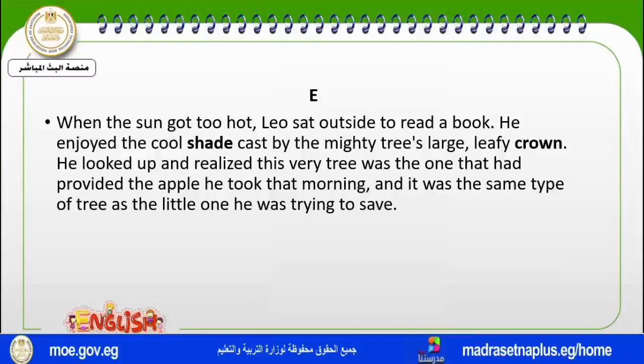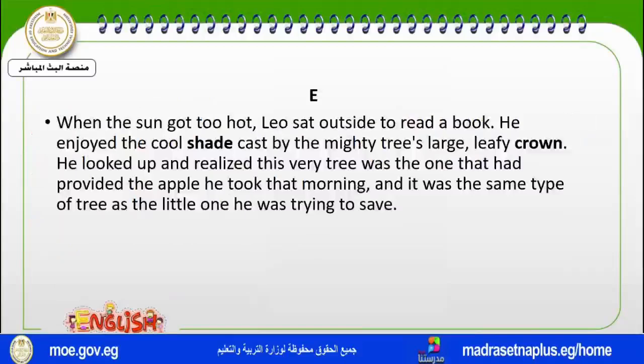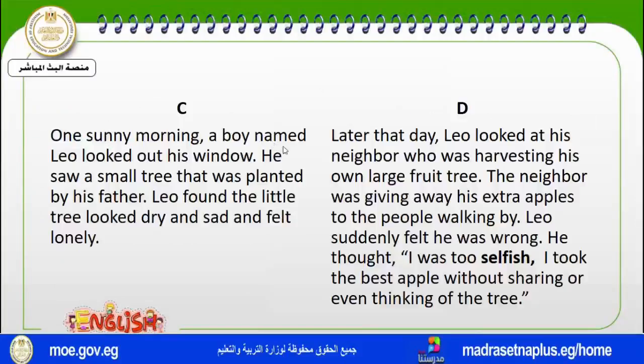Look to see if your thinking was right. The first one is paragraph C, which talked about Leo and the sad tree. Let's go back to it. One sunny morning, a boy named Leo looked out of his window. He saw a small tree that was planted by his father. Leo found the little tree looked dry and sad and felt lonely.